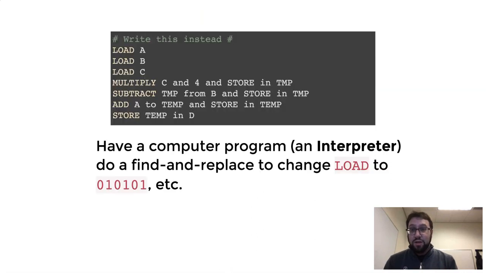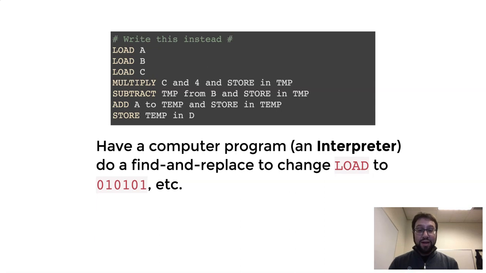That's the point. So what we're going to do is write down a version of that. We're going to get rid of some of our principles and clean it up a little bit. We could write down that series of instructions in something that looks kind of like English, right? We'd say, great, let's load A, B, C, multiply, subtract, add, store. Basically give it this set of instructions.